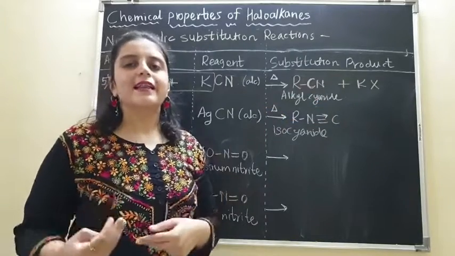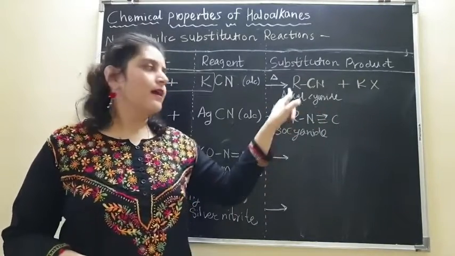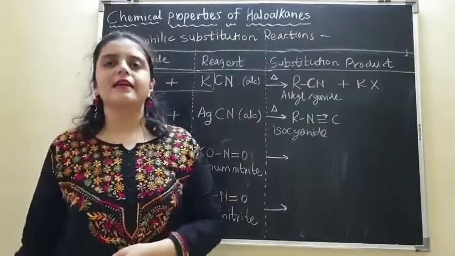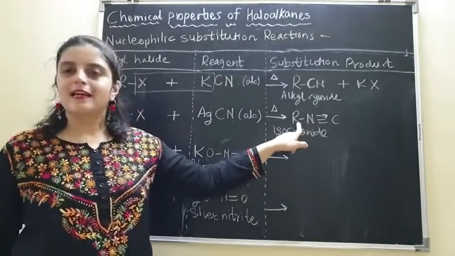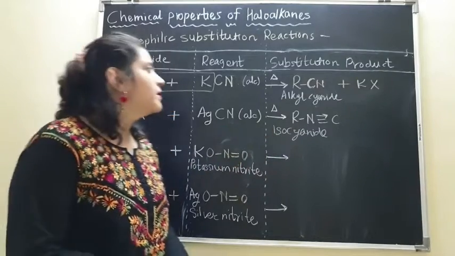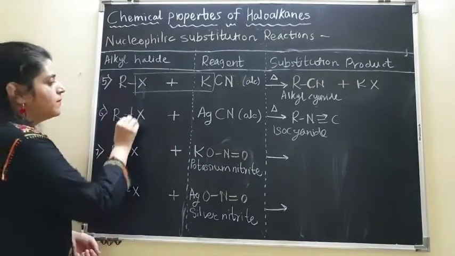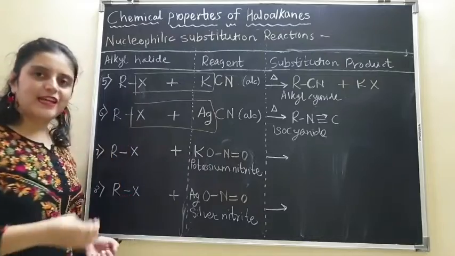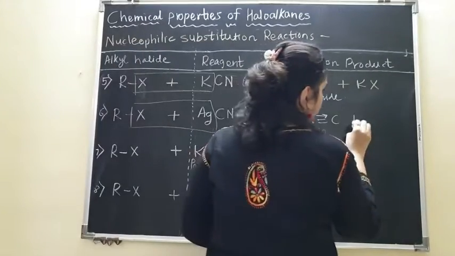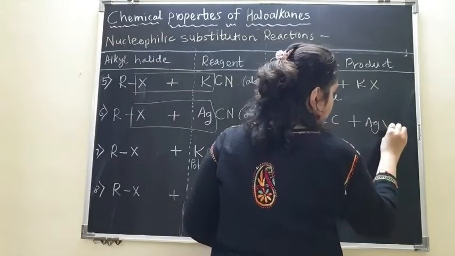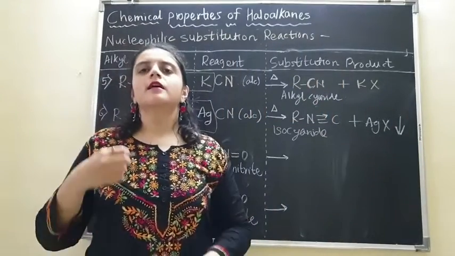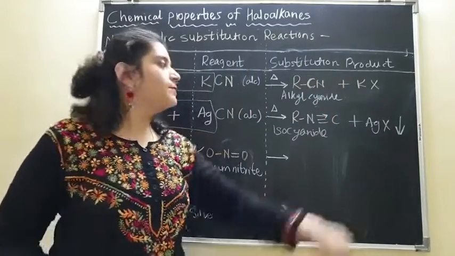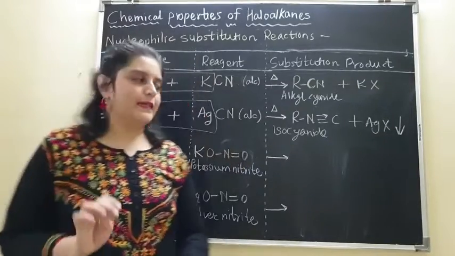Cyanide is CN, bond formation through C. Isocyanide is NC, bond formation is done from nitrogen. Nitrogen is actually attached to the alkyl group, plus what is going to form? AgX. Majority of the silver halides being insoluble in aqueous medium, they are going to precipitate.